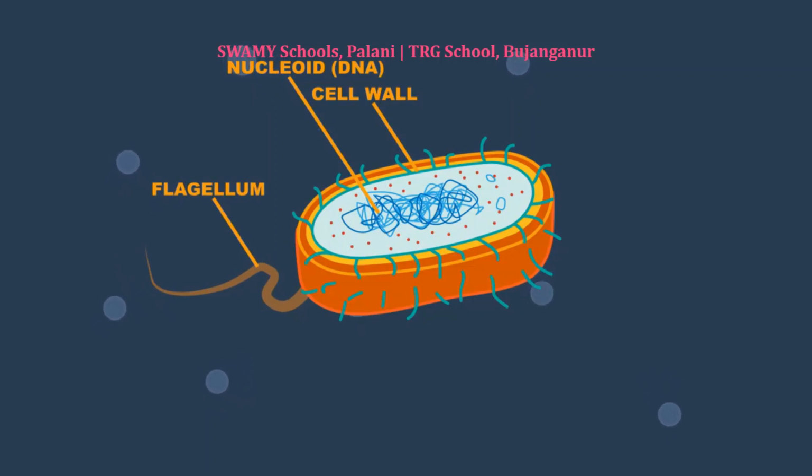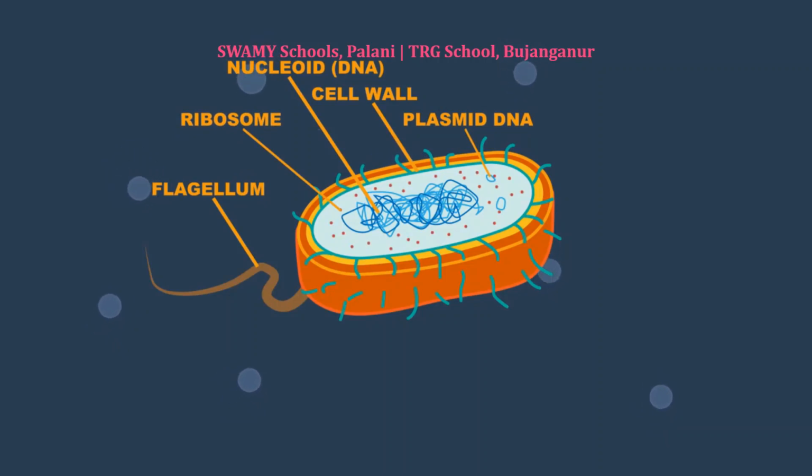Bacteria have two types of DNA, plasmid DNA and chromosomal DNA. Chromosomal DNA carries the most of the genetic information. The plasmid DNA forms small loops and carries extra information such as resistance to antibiotics, production of toxins, and tolerance to toxic environments. The ribosome is involved in protein synthesis.